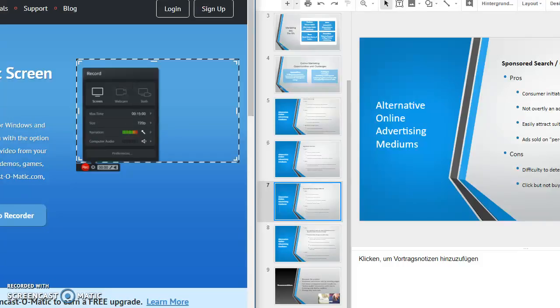So let's talk about sponsored search, or Google AdWords, as they are the biggest ones. The same as with algorithmic search, it's consumer-initiated search. The people we are advertising to are actually looking for a wallet actively. And when we then present them our advertisement, they're actually glad that they found an advertisement for a wallet as they're looking for a wallet. So why not click on it?